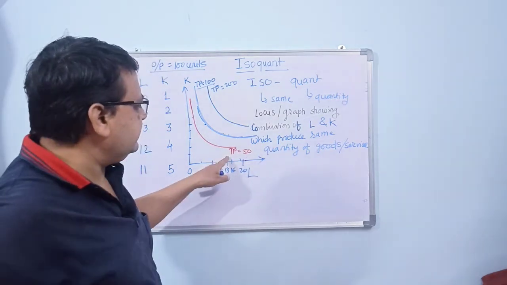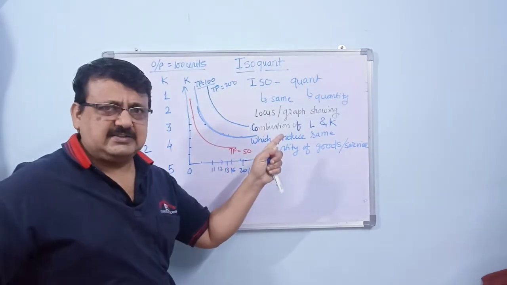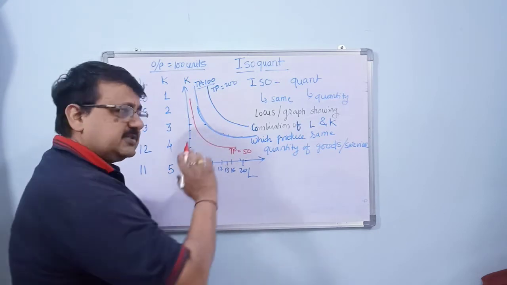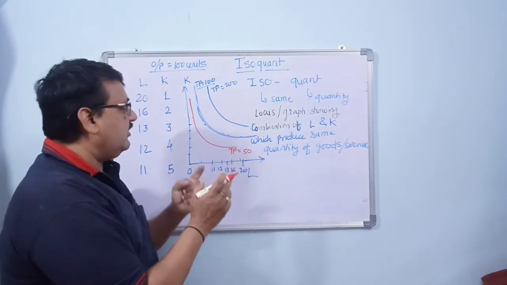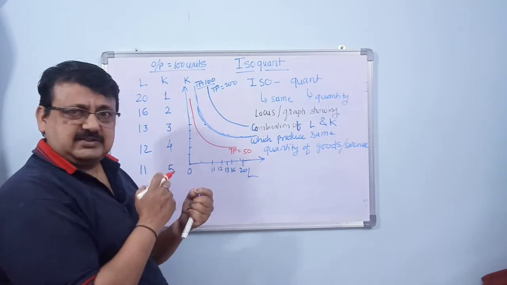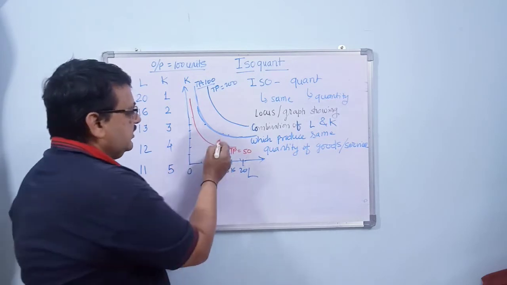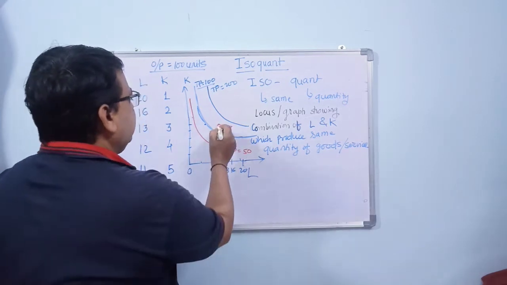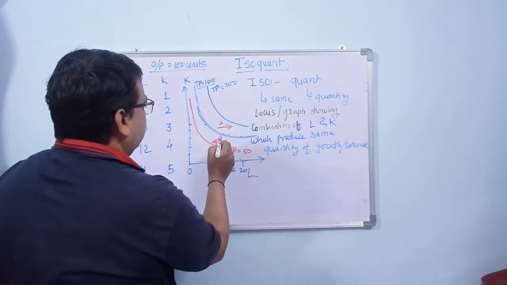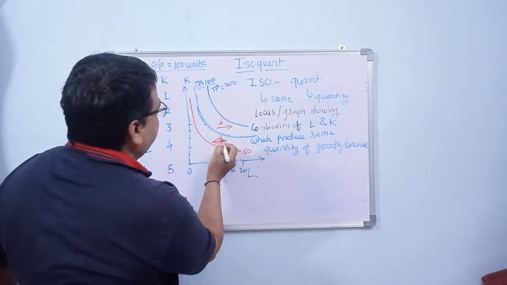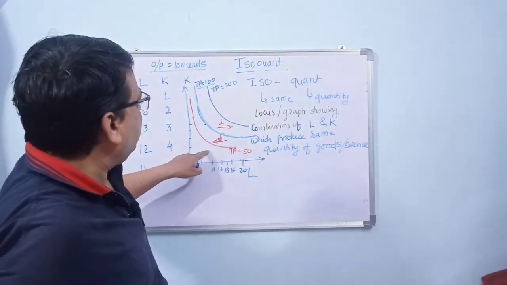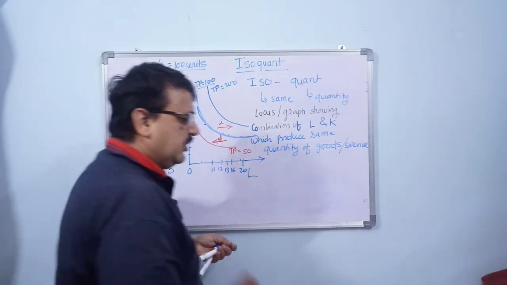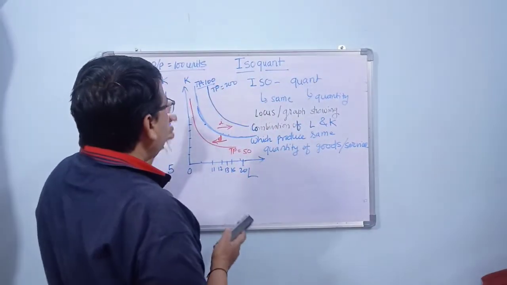So when the production increases, the isoquant curve moves towards the right side, and when the production reduces, the isoquant moves towards the left side. Now looking at these figures, there are a few things which we need to understand about the isoquant.